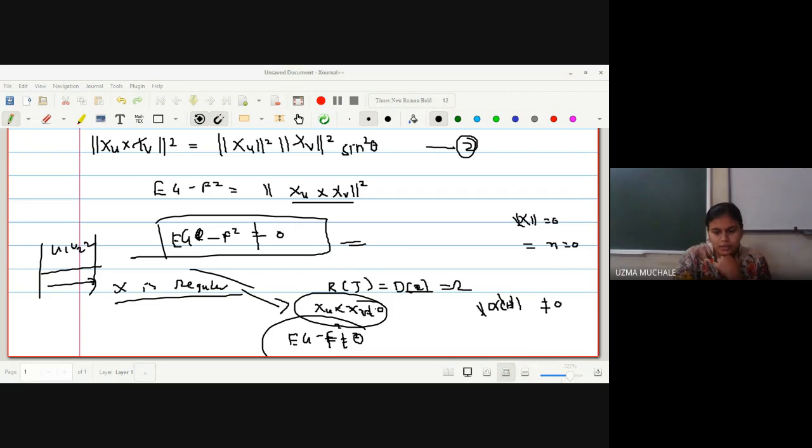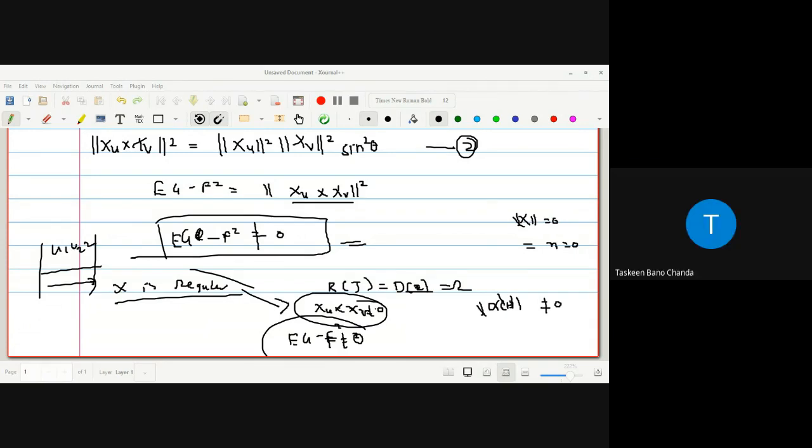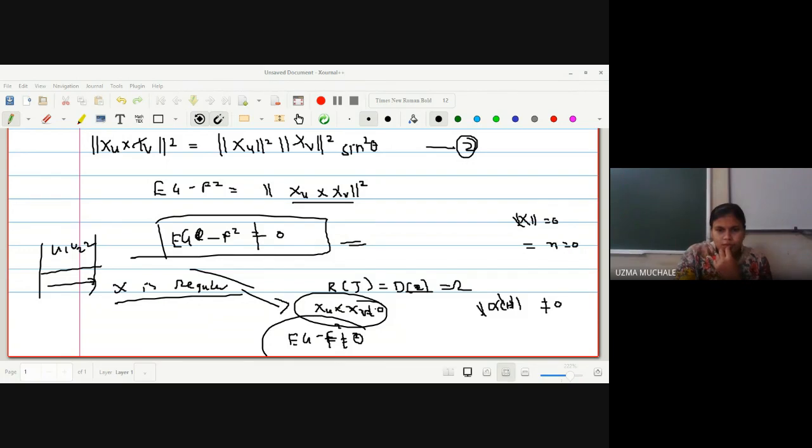Any doubt for all these three definitions? We can say this to be a definition. The first is the rank of the Jacobian matrix. Second is xu cross xv non-zero, and EG minus F square is not equal to 0. No, ma'am. Okay, so what we'll do, I will give you some of the examples for the homework.